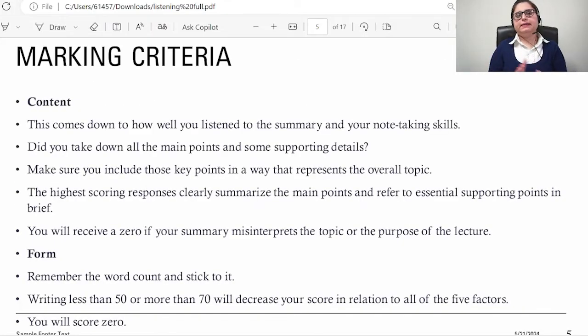The next marking criterion is form. Form means your word count. You have a word count of 50 to 70 words. You cannot write the summary in less than 50 words or more than 70 words. If you do so, you will lose points.